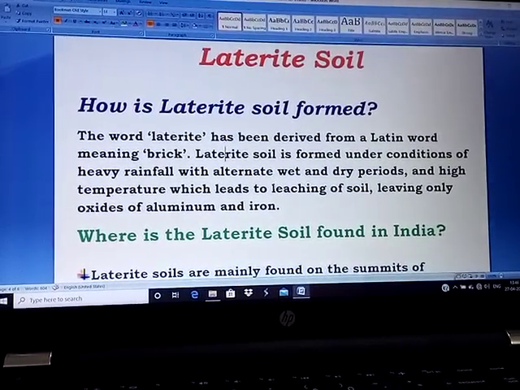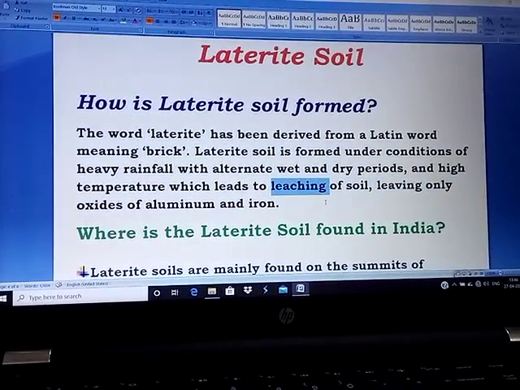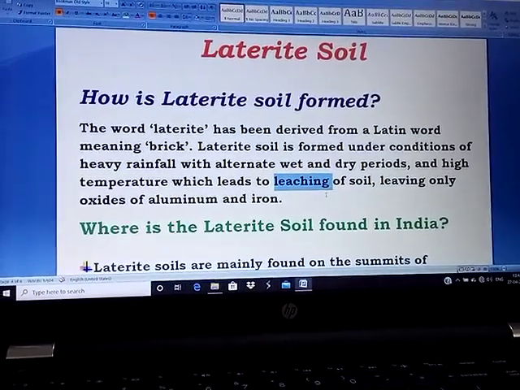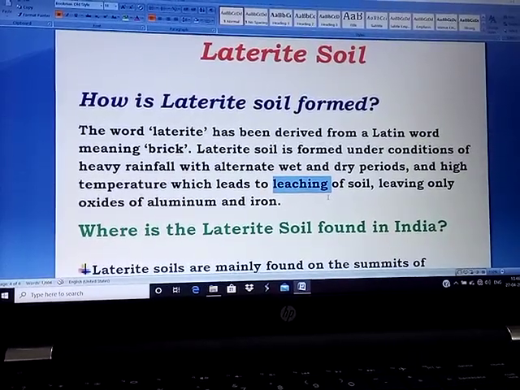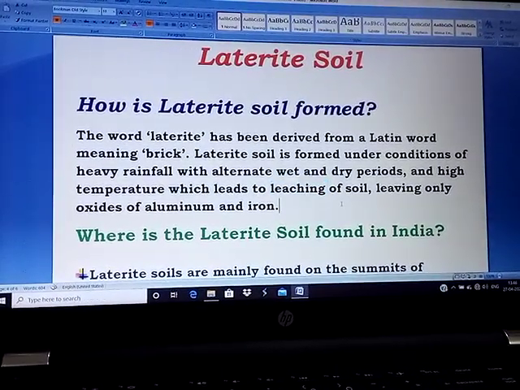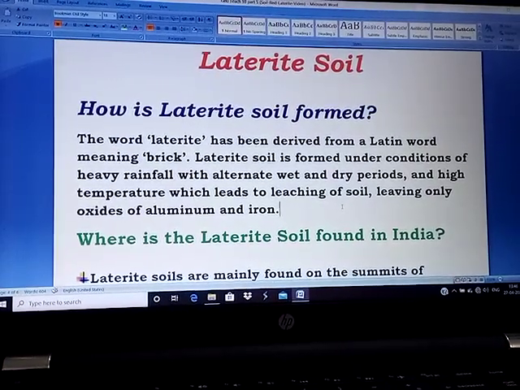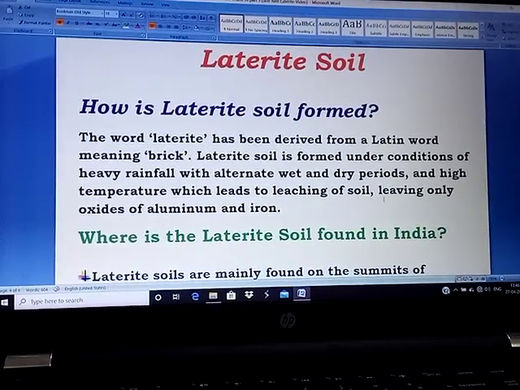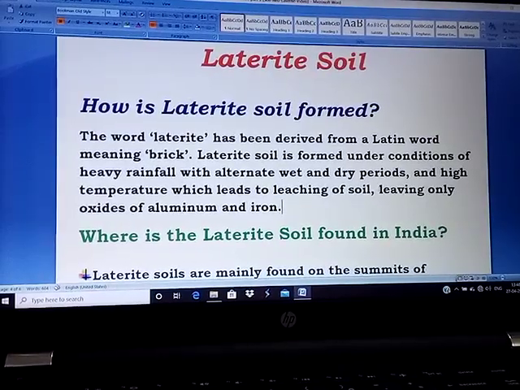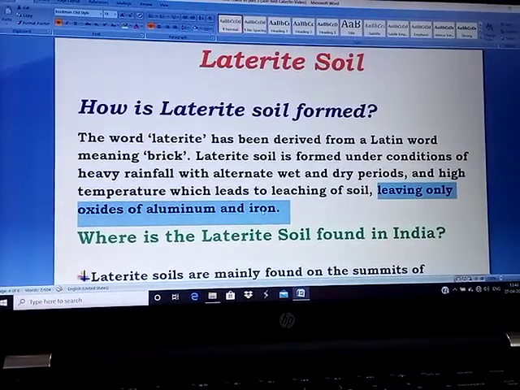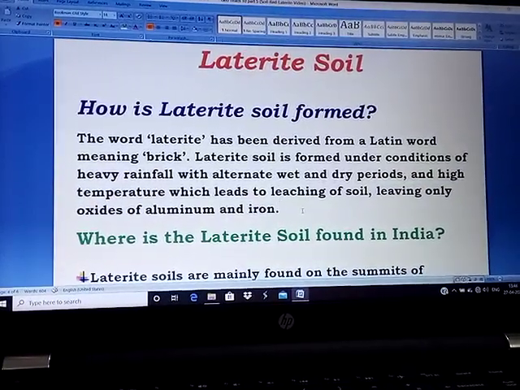A particular term that we use is called leaching. Leaching means the top part of the soil gets removed, and the next layer that remains is known as the laterite soil. So often we say the laterite soil is a leached soil. L-E-A-C-H-E-D, leached soil. It is what remains after the top part of the soil is removed, leaving only the oxides of aluminium and iron. So laterite soil also looks a little reddish.